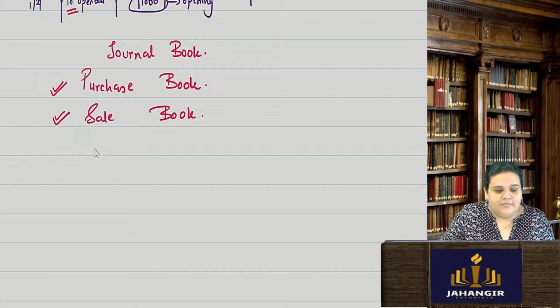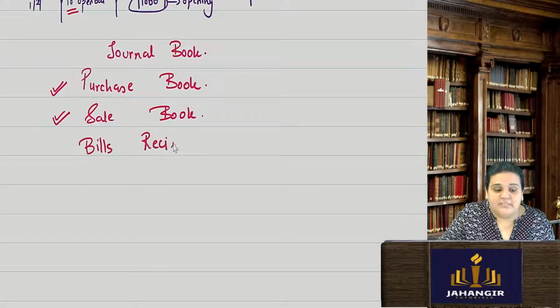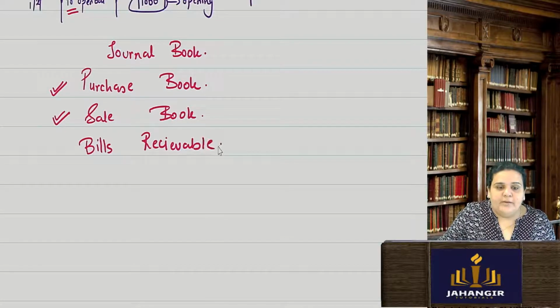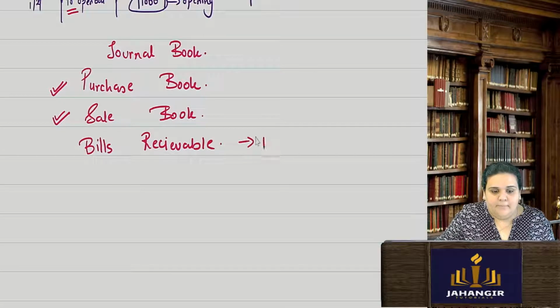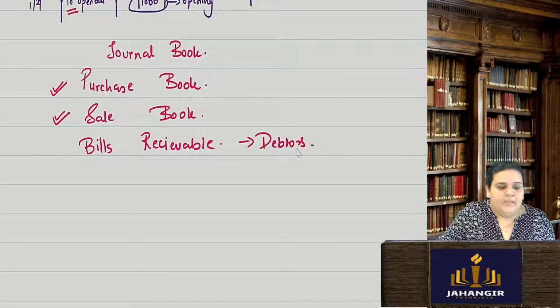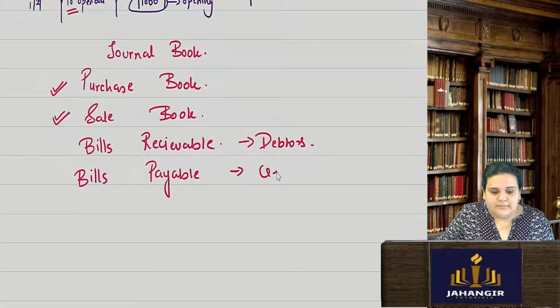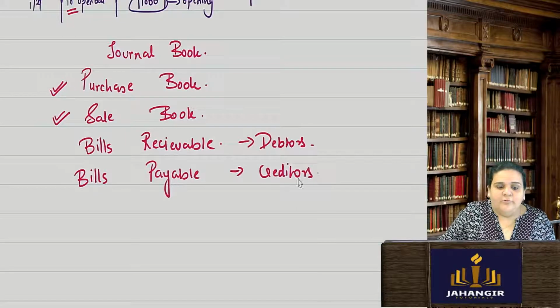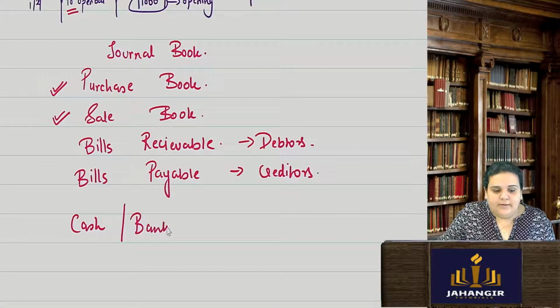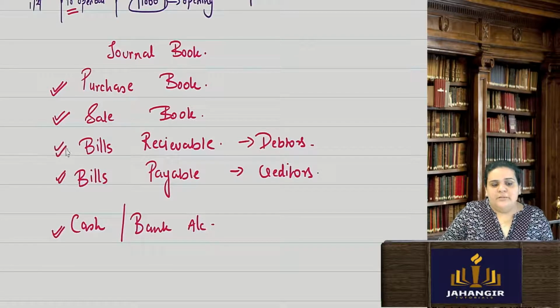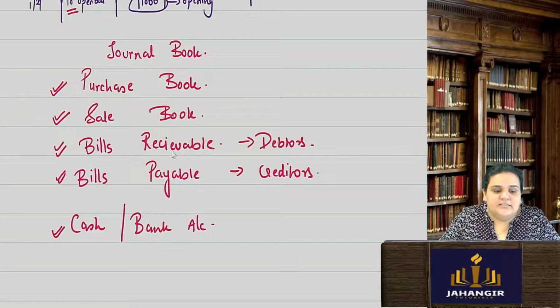They will also have a separate book for bills receivable, when you have to receive money from a party, your debtors basically. And you will also have a separate book for bills payable, which are your creditors. And obviously you always have a separate cash, or you can say a bank account, which is always a separate book which is being maintained. So these are separate ledgers.